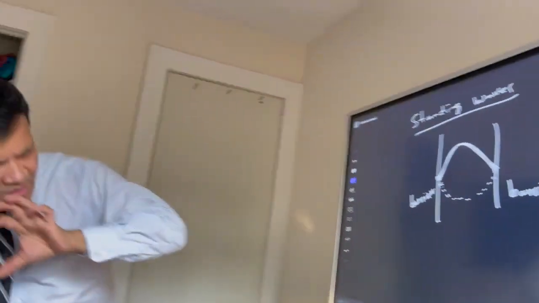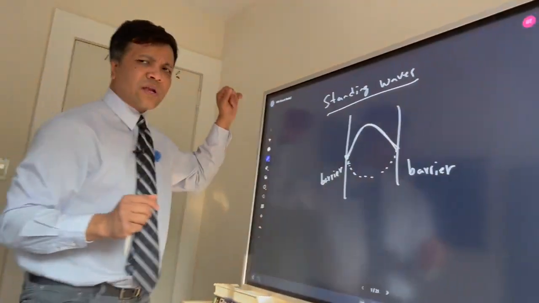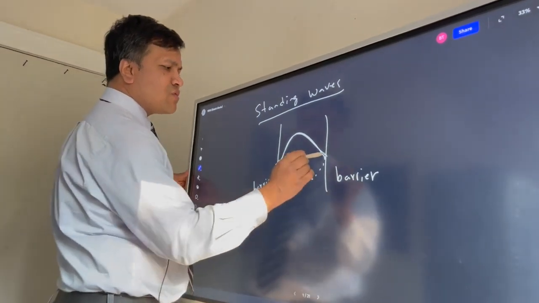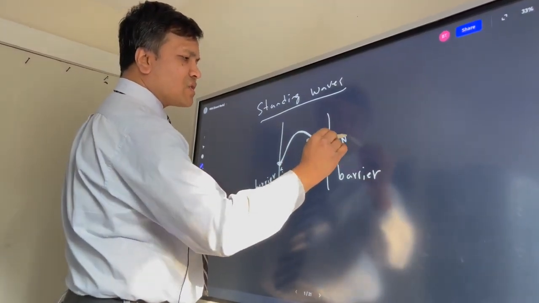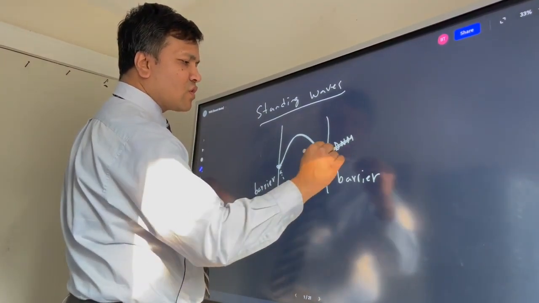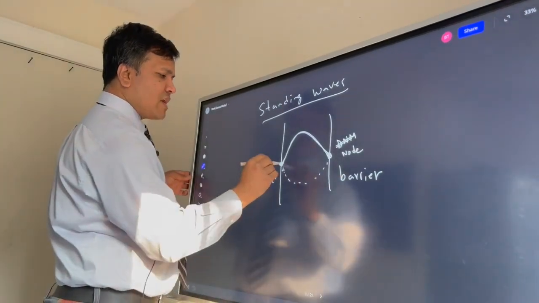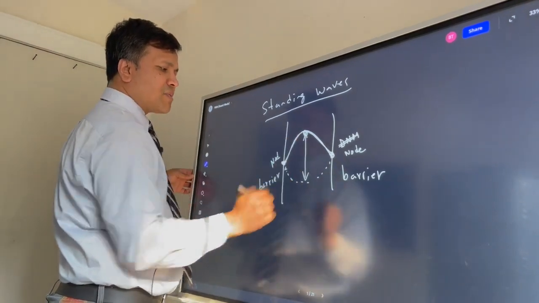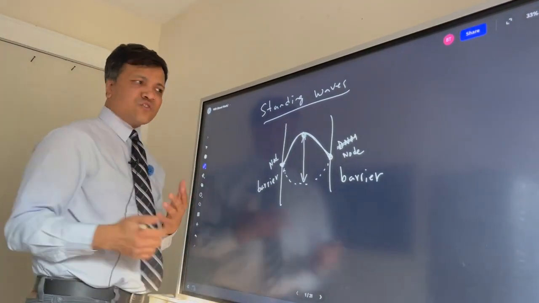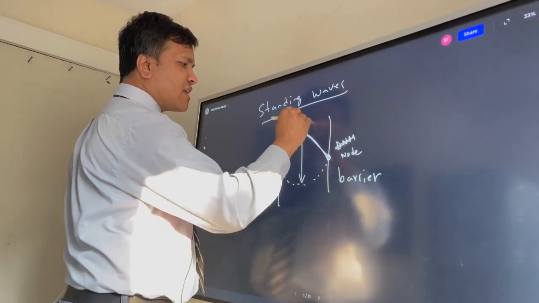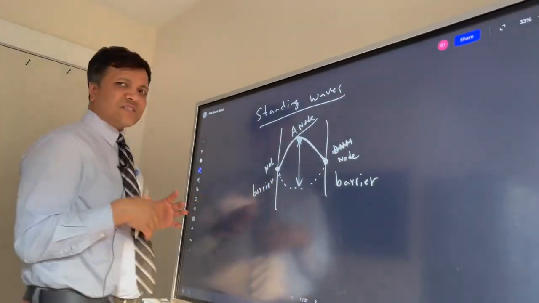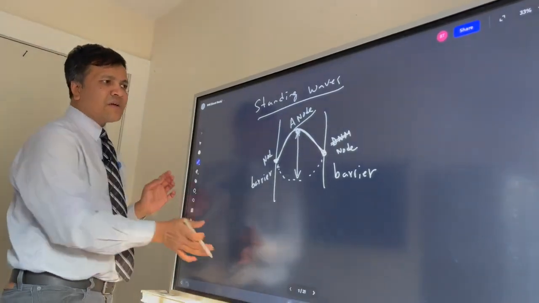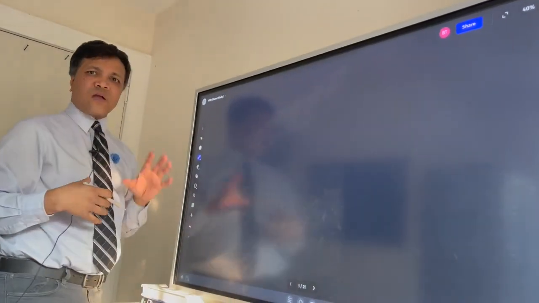We humans perceive that when you look at that, it looks like a standing wave, and we call it a standing wave. Of course, these two ends do not move, so we call them nodes. So we have two nodes, and of course this point has maximum displacement, they move too much, so we call them antinodes. In fact, antinodes have something to do with the harmonic series, and that's what I'm going to explain next. So we're going to talk about harmonic series.